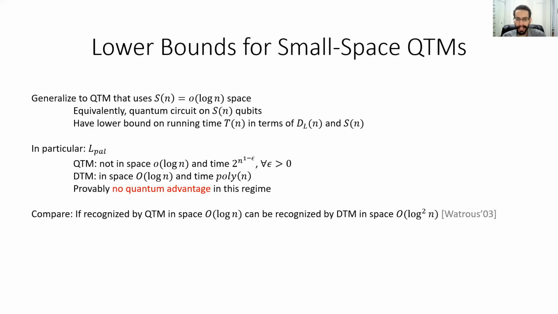To provide further context for our lower bound, recall that any language that can be recognized by a quantum computer in log space can also be recognized by a deterministic computer in log squared space. Both this result and our result provide strong limitations on quantum advantage in the small space setting, but the exact details of those limitations are incomparable.